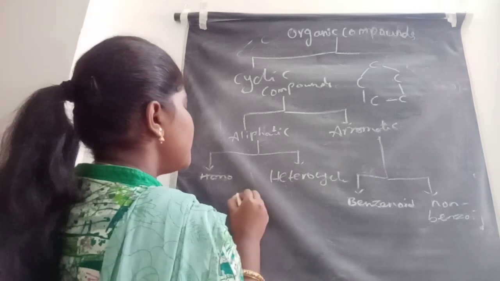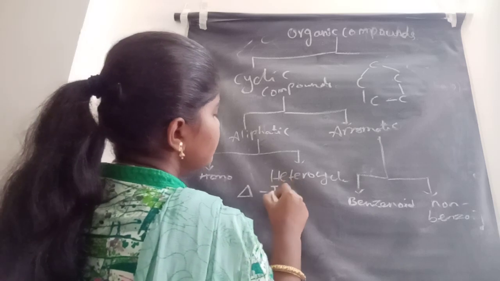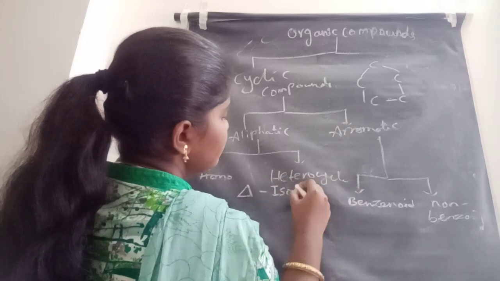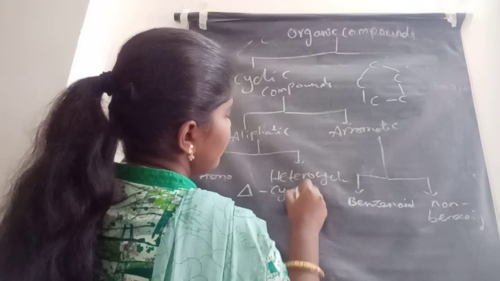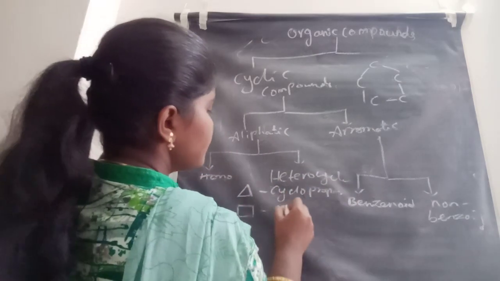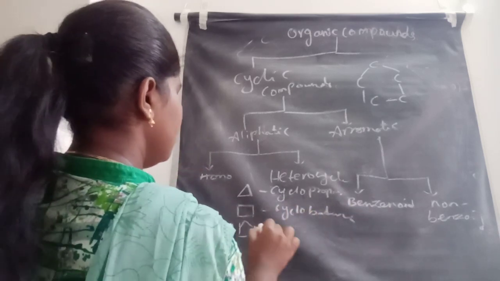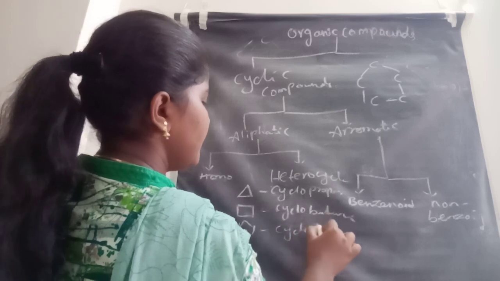Let us see some examples. This is cyclopropane, cyclobutane, cyclopentane.